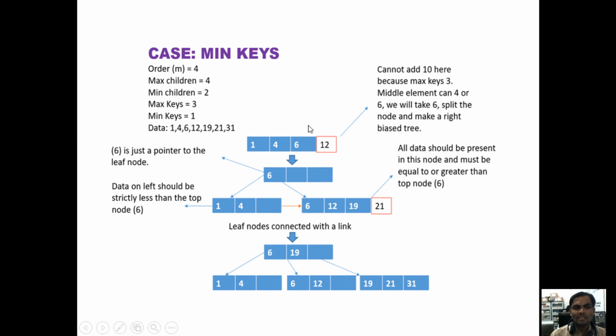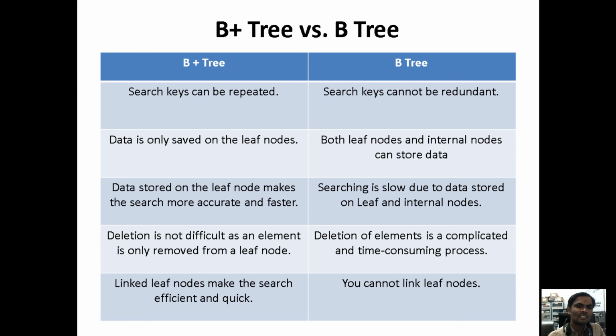For multi-level indices, the best example for searching, sorting and random access purposes is the B plus tree. One node pointing to another node should be there. If the pointing is not there, we should not consider it a B plus tree, we should consider it a B tree. Now let's see the difference between the B plus tree and the B tree.